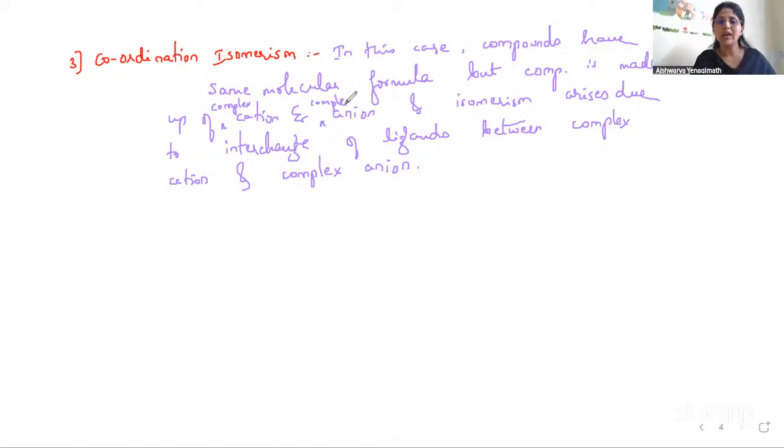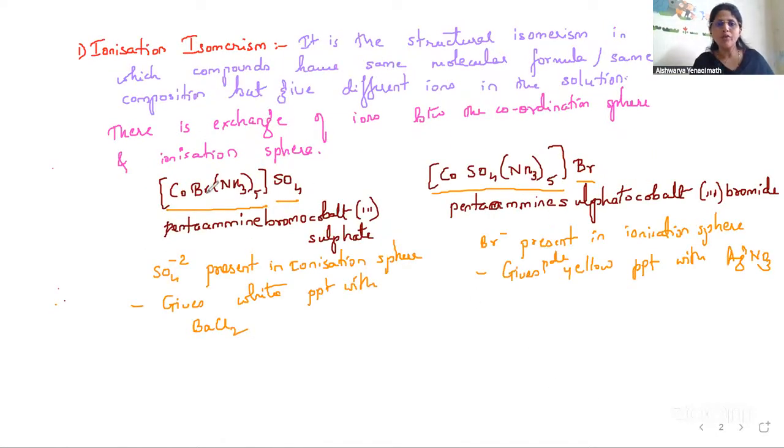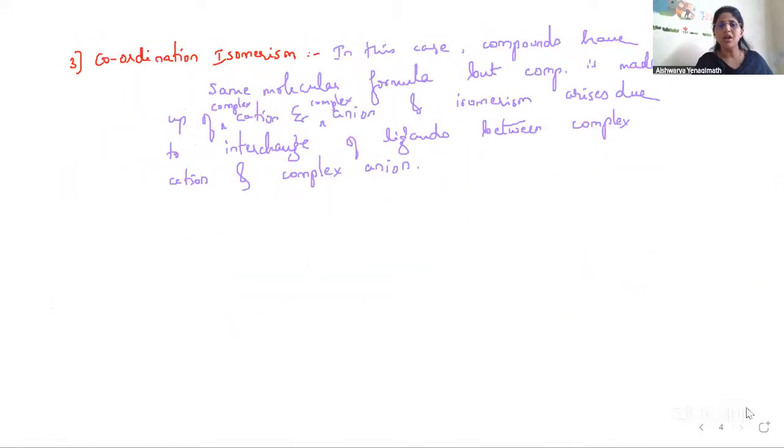Look, in the earlier cases we have seen, in the previous slides, either one of the ions is complex. In this case the cation is complex; in certain cases the anion will be complex. But coordination isomerism arises when both the cation and anion are complex in nature. Both should be complex ions, written in square brackets, so you can remember it like that. It arises due to interchange of ligands between the complex cation and anion.